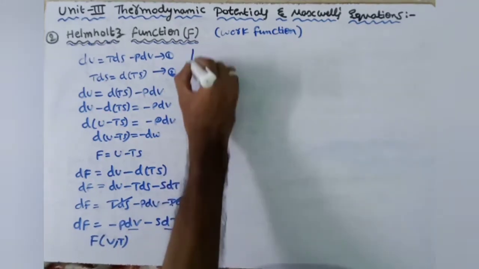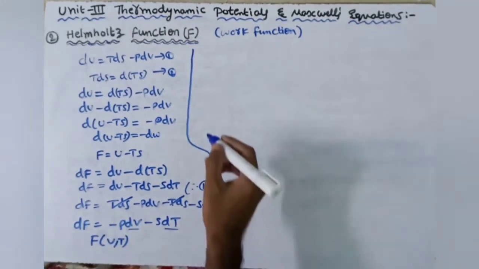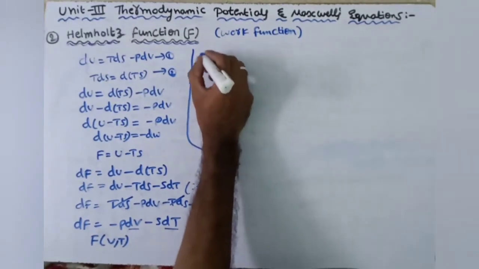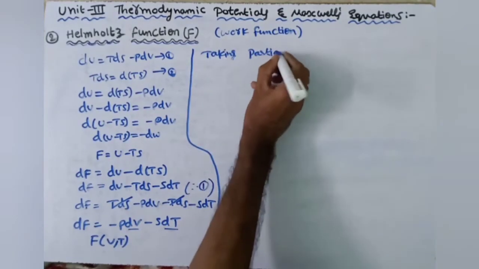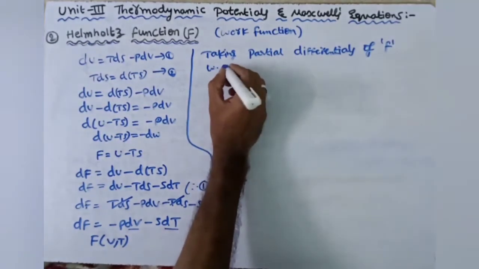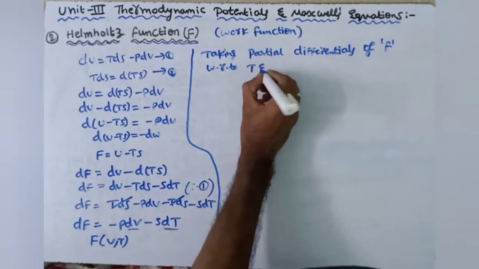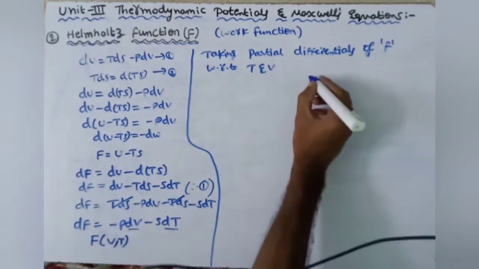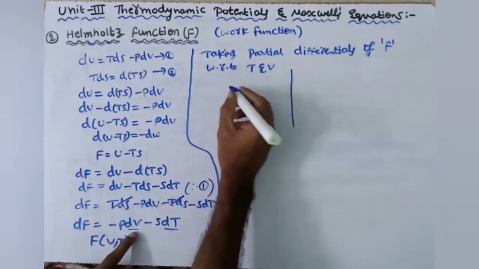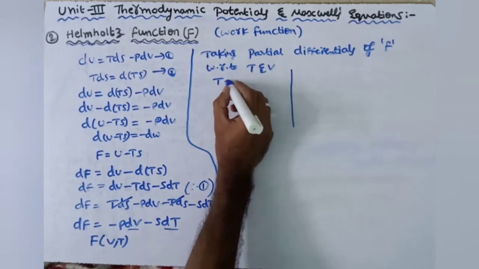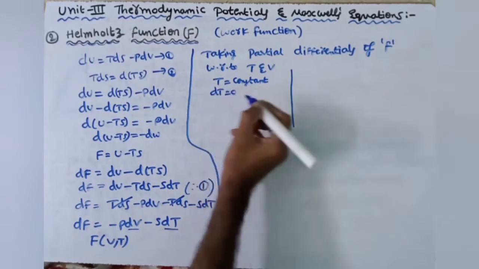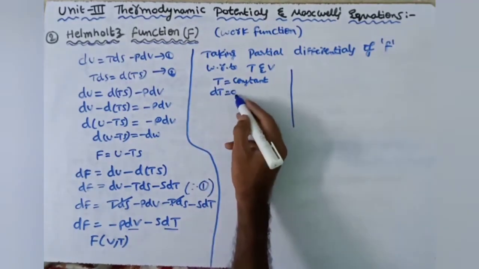Taking partial differentials of F with respect to T and V, here also we get two cases. When we take T as constant, dt is equal to 0, and the differentiation of a constant term is 0.